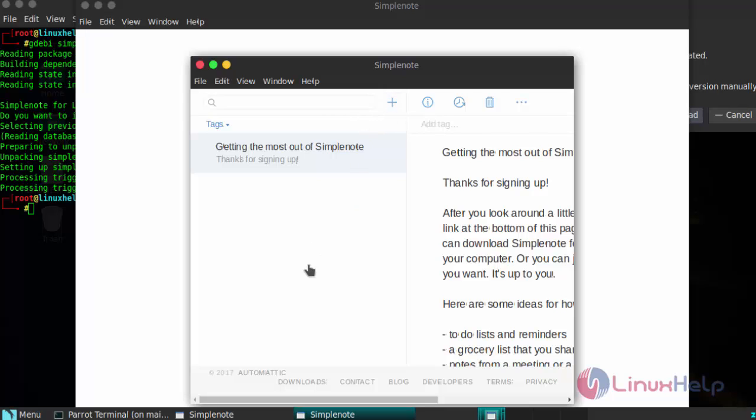And thus we have seen how to install Simplenote on ParrotOS version 3.9.